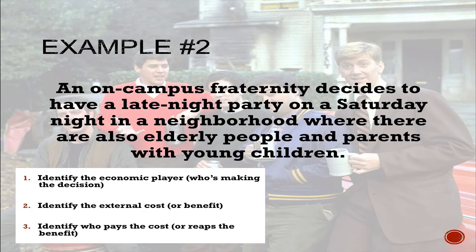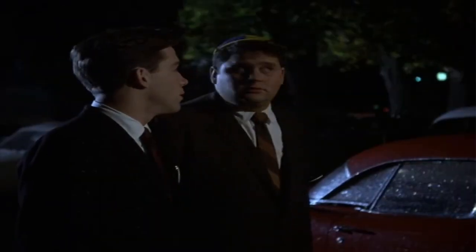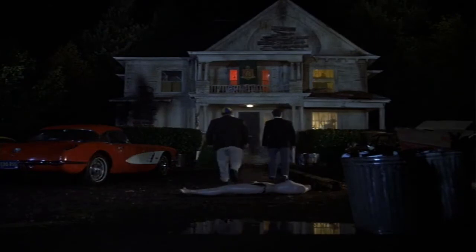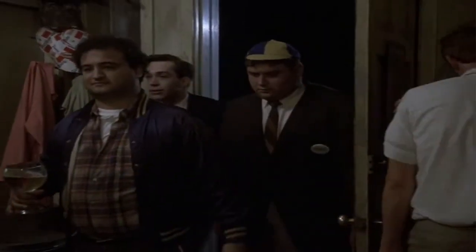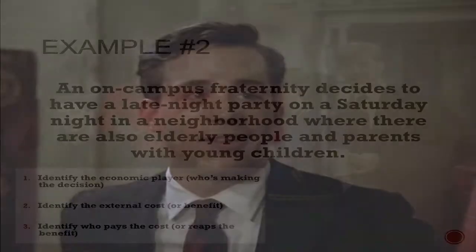Number 1, who's making the choice? That's going to be the on-campus fraternity, aka Animal House. What is the external cost or benefit? Well, the external cost is going to be to the people in the neighborhood. They probably don't want people screaming late at night or running around naked, throwing beer cans all over the place and doing stupid things. So the elderly people and the families are dealing with the external cost. And then number 3, who ends up paying for it? Well, the people in the neighborhood. They have to suffer through this event in their lives.